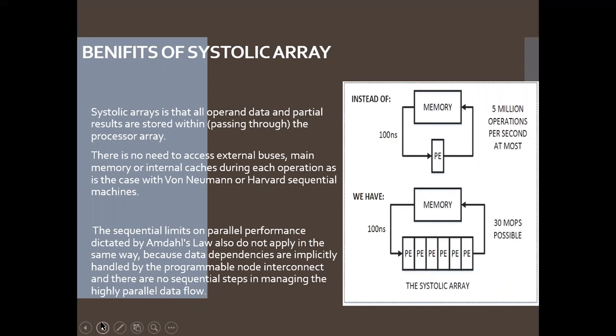The sequential limit on parallel performance dictated by Amdahl's law also does not apply in the same way, because data dependencies are implicitly handled by the programmable node interconnect, and there are no sequential steps in managing the highly parallel data flow. Now continue by Kunal Kumar Pathak.